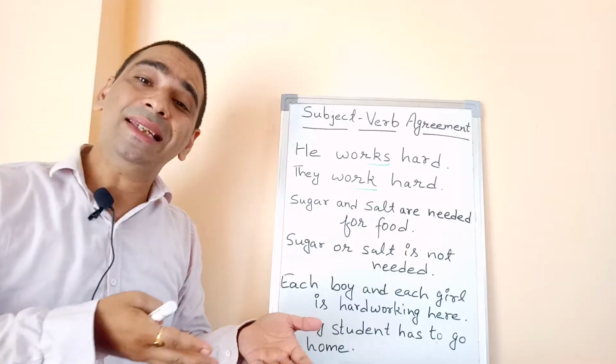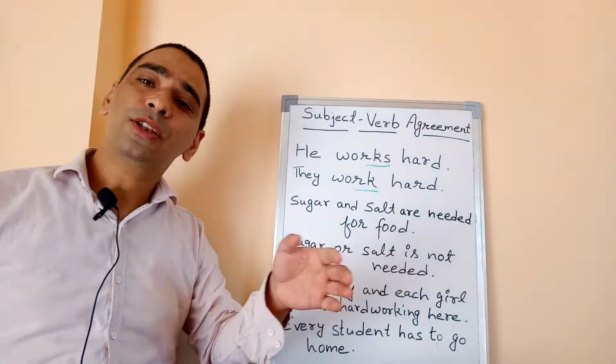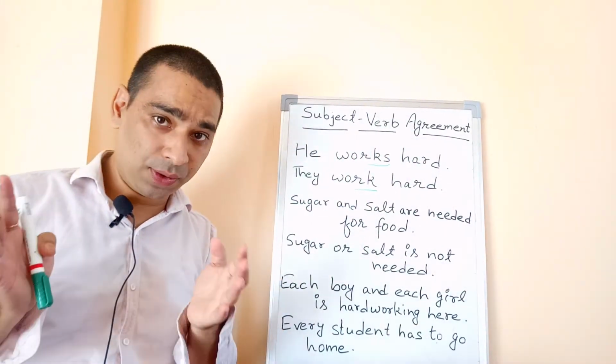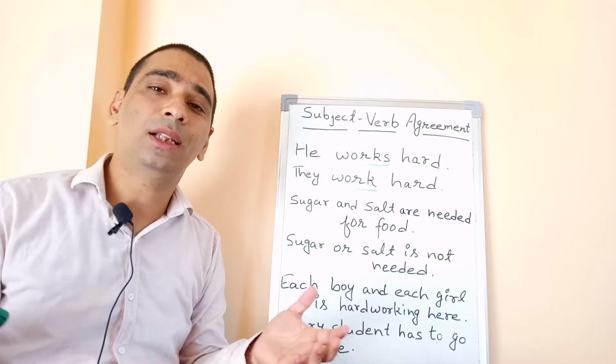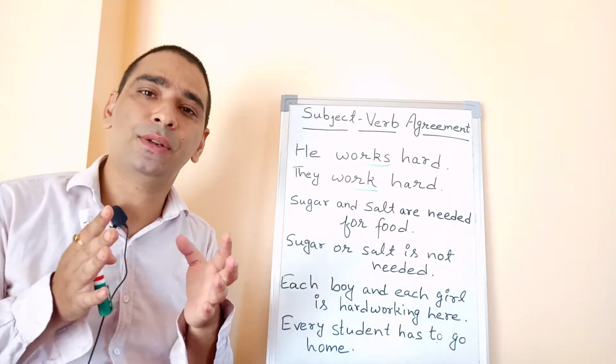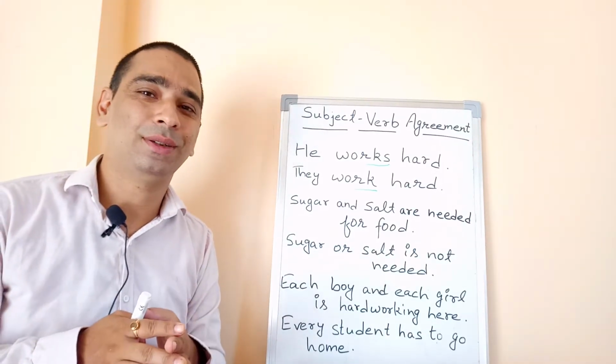We are talking about either sugar or salt. That is why is. So subject-verb agreement is all about the subject and the verb and the concord, or you can say agreement, on the basis of its number, whether it is singular number or plural number. That is it.